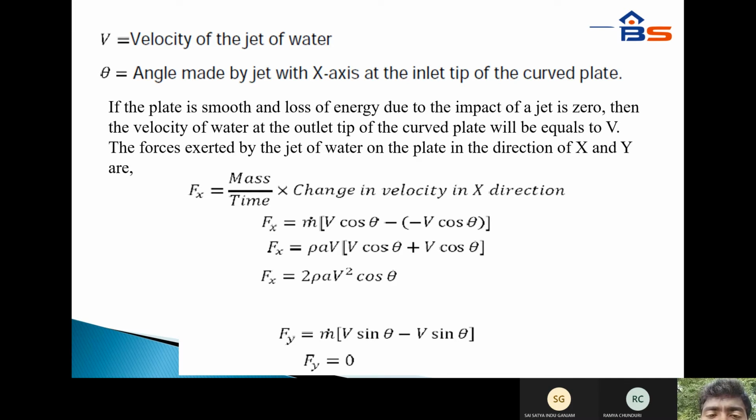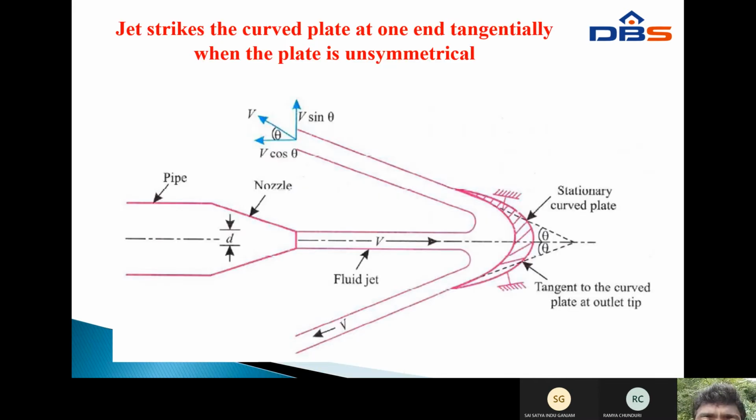Therefore, F_x equals rho A V cos theta plus V cos theta, which is 2V cos theta. Therefore, F_x equals 2 rho A V square cos theta. Similarly, F_y equals m into V sin theta minus V sin theta, which is 0. Therefore, F_y equals 0. In the y direction, there is no water flow.